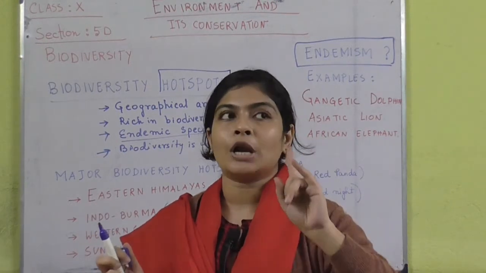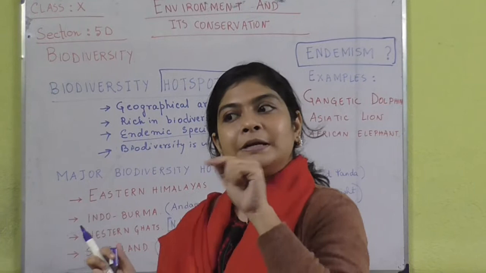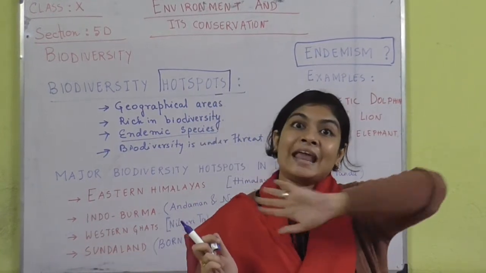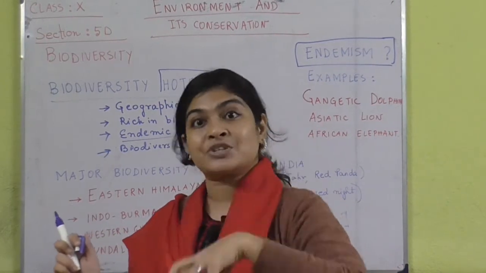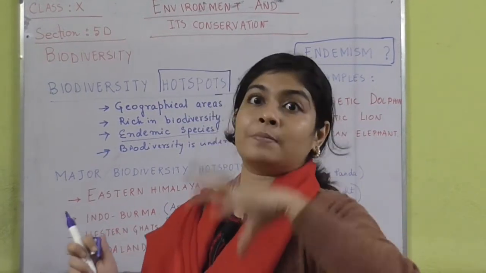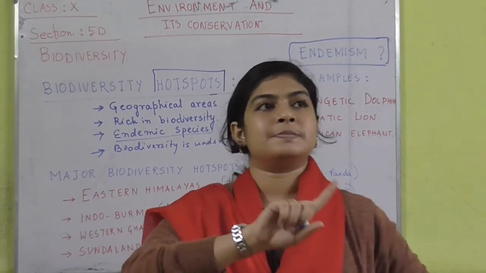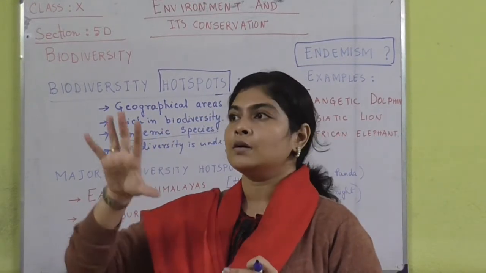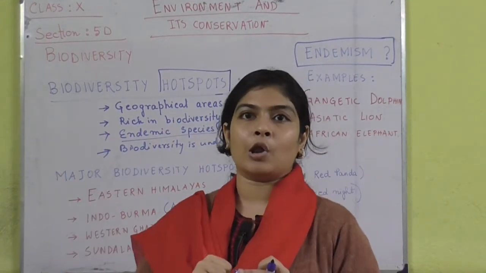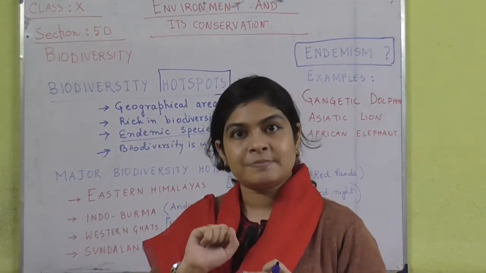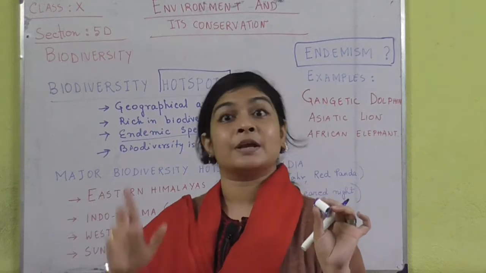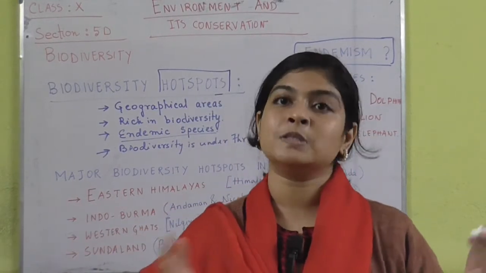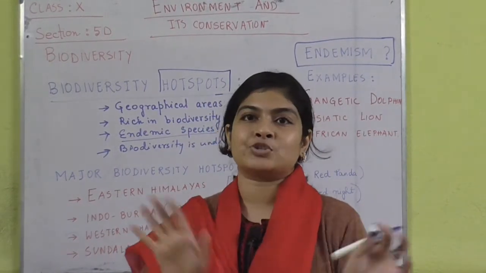That means you will not be able to find that particular species anywhere in the world other than its own natural habitat in a particular place. Suppose species A is present in West Bengal, but you will not be able to find it anywhere other than West Bengal. Obviously you can find them in zoos, but not in a natural habitat.